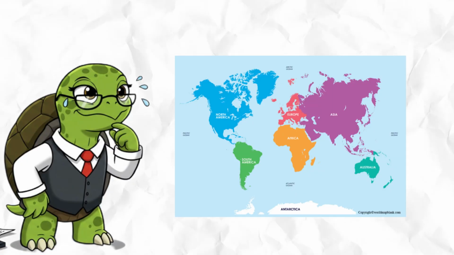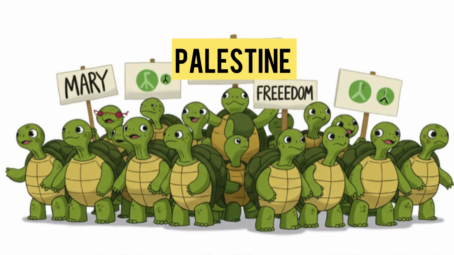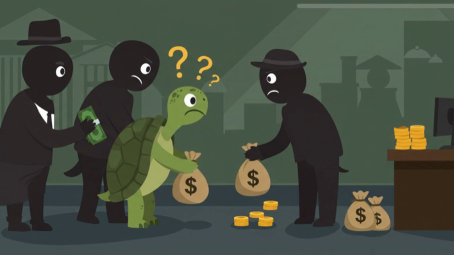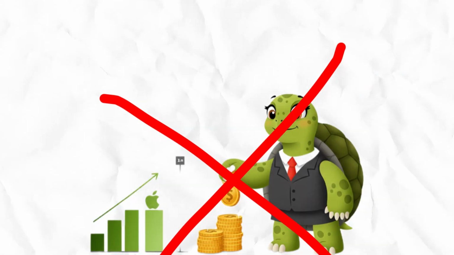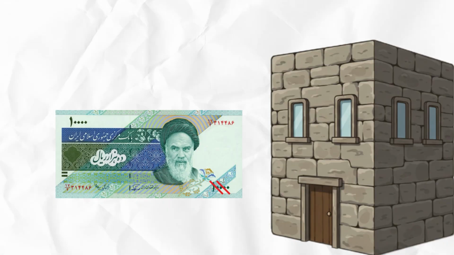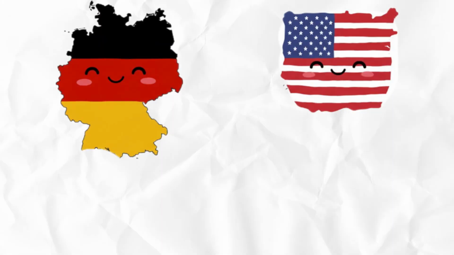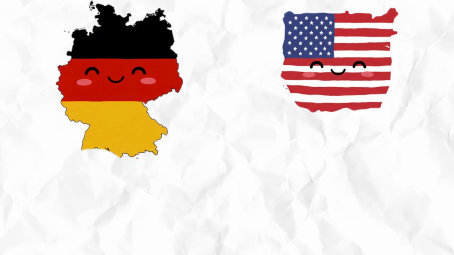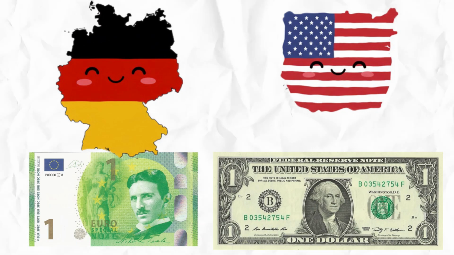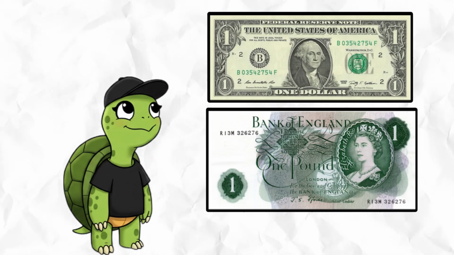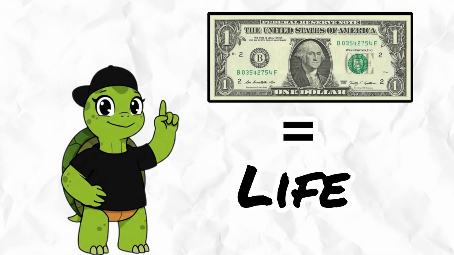Turtles also look at a country's stability. If a country has protests, corruption, or bad leadership, investors won't trust their money there. Why buy coins if the government might collapse tomorrow? But if a place like Germany or the US is stable, their currencies attract investors, keeping them strong. Trust is everything in money. A piece of paper has value only because turtles believe it does.